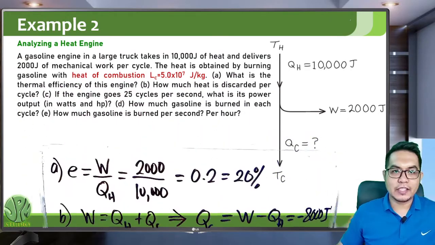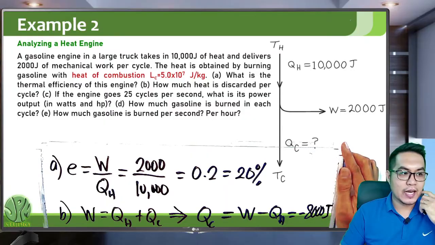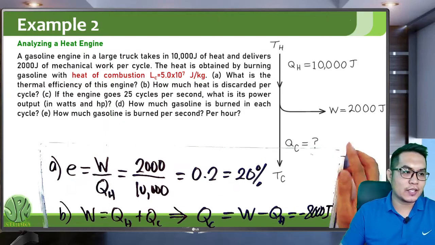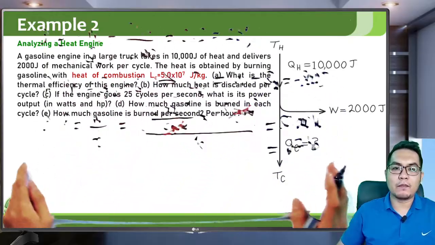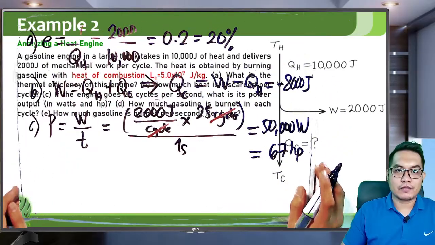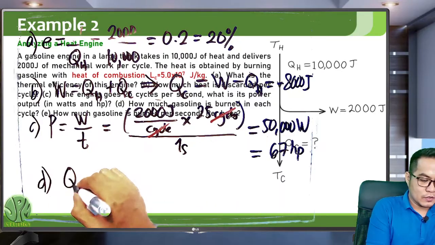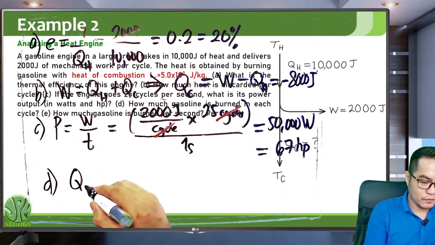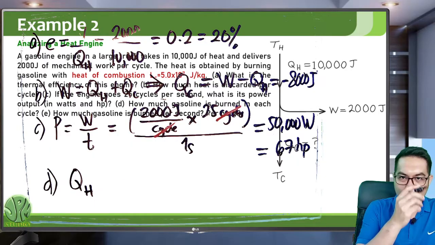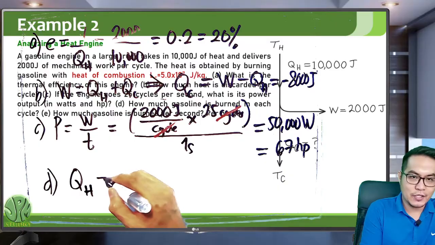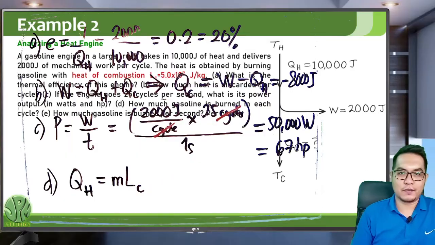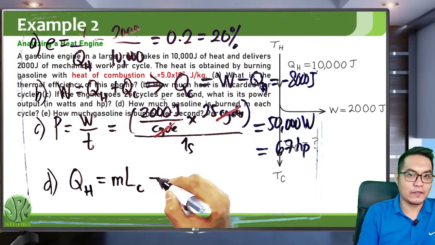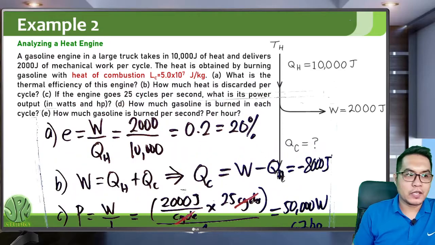Okay, for letter D, how much gasoline is burned in each cycle? This is actually a problem on calorimetry. The amount of heat, this is QH, the amount of heat absorbed by the engine, is equal to the mass times the latent heat of combustion. So M times LC. Are we given the mass?